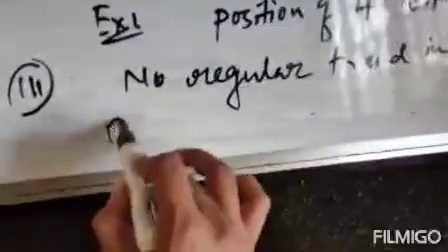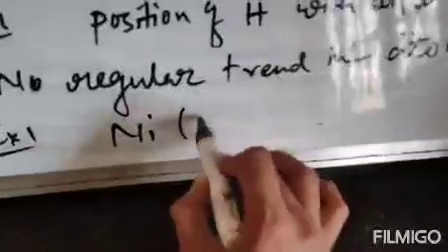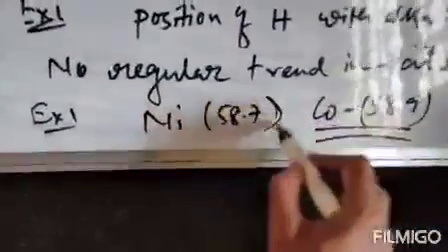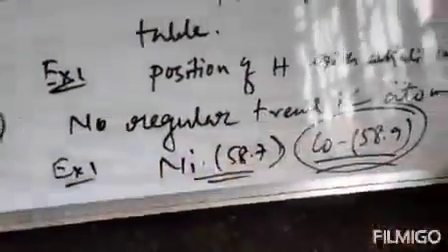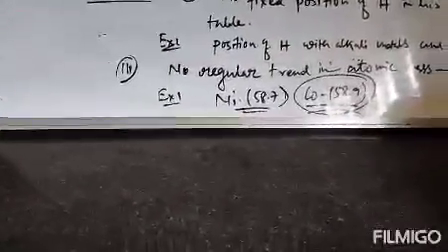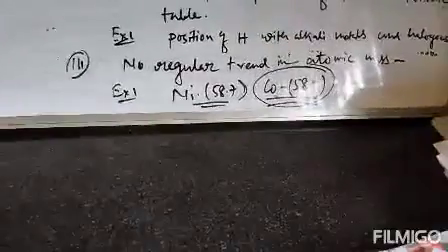For example, nickel: its atomic mass is approx 58.7, and cobalt: its atomic mass is approx 58.9. Now nickel is placed before cobalt, but cobalt should be first, then nickel. But in his periodic table nickel is placed before cobalt. So that is a limitation of Mendeleev's periodic table. So no regular trend in atomic mass. Example will be nickel and cobalt.